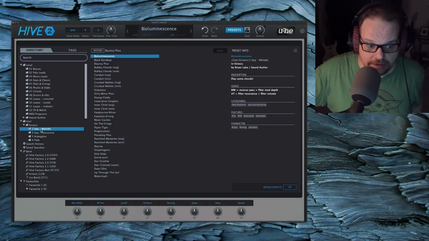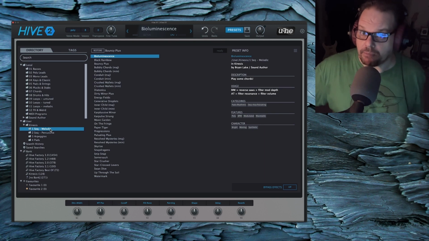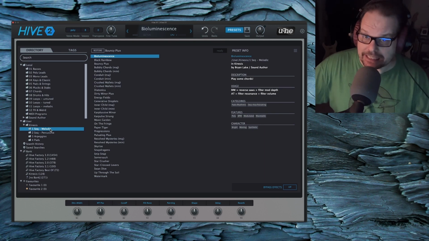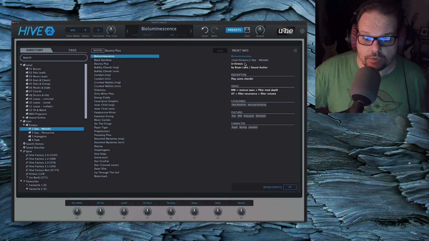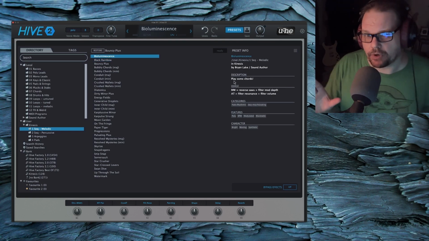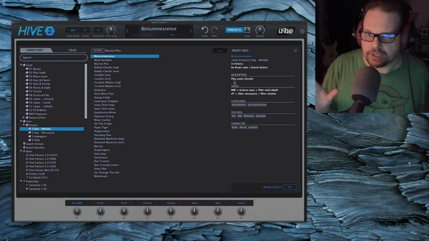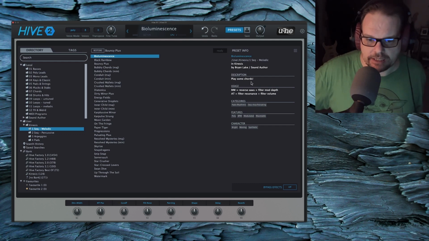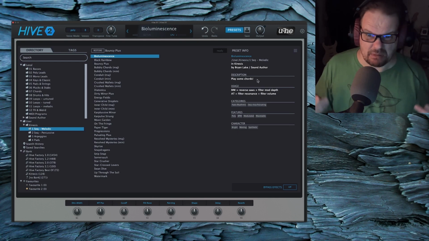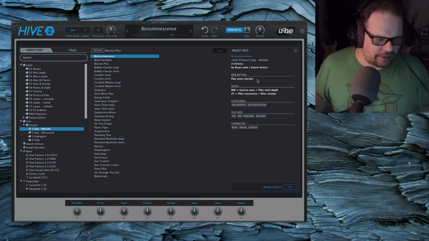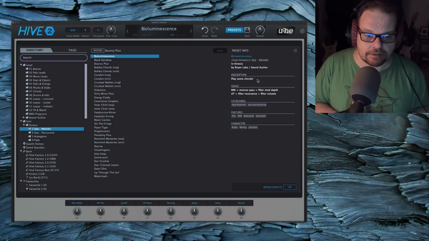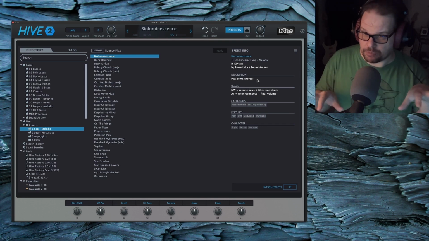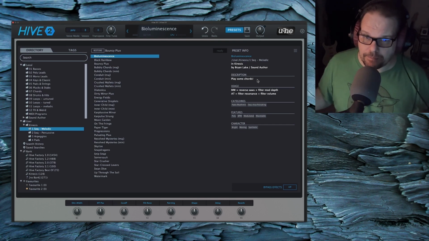We will start with the melodic patches, the melodic sequences, and one thing I want to make clear before I confuse anyone is sometimes you will see in the patch description play some chords, and you might be thinking, well, if you can play chords, then why isn't it just in the ARPs section? And that was kind of a difficult decision to make, but an ARP, as you're playing a chord, will play one note at a time.